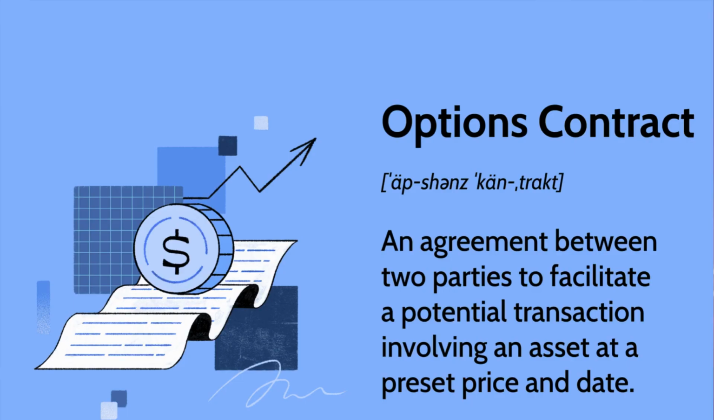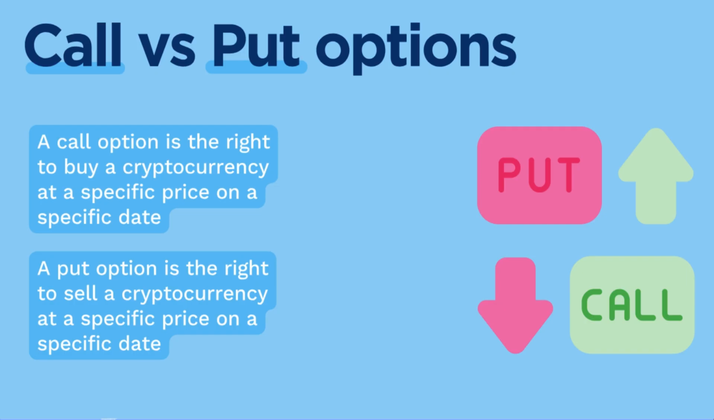Options contracts. Cryptocurrency options contracts give the holder the right, but not the obligation, to buy or sell a specified amount of cryptocurrency at a predetermined price, the strike price, on or before a specified expiration date. Options contracts come in two main types: call options, which give the holder the right to buy the underlying asset, and put options, which give the holder the right to sell the underlying asset.